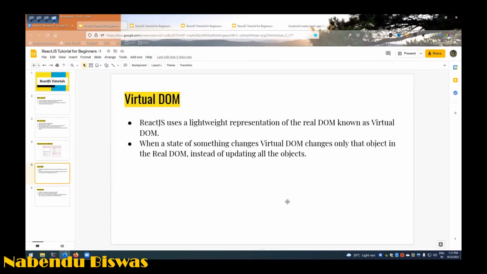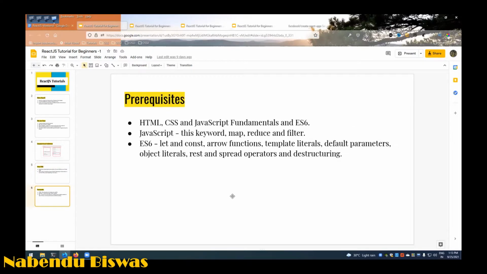So there is something known as virtual DOM, but it all happens behind the scenes, so you will not even see these things. But this is a very important interview question also. When a state or something changes in the virtual DOM, it changes only the affected objects in the real DOM instead of updating all the objects. There is a continuous sync going on between the virtual DOM and the real DOM. Not much to understand there, because we are here to learn much more practical things.